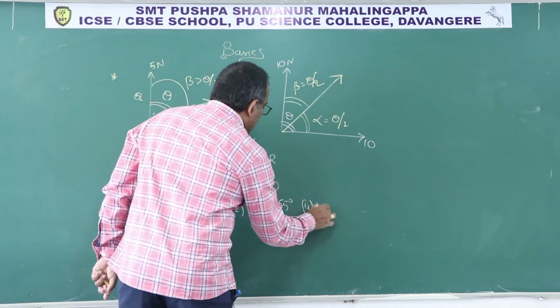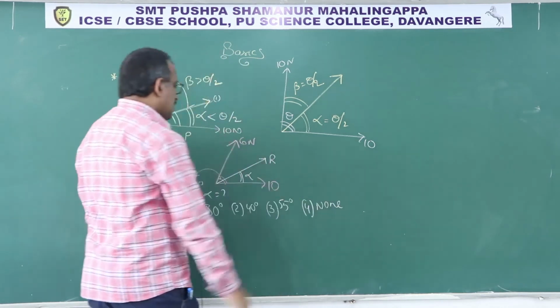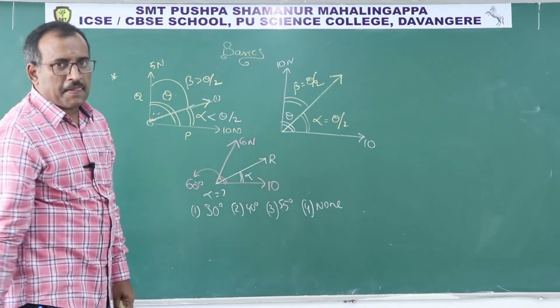The fourth option will be none of these. Tell me which option is correct.